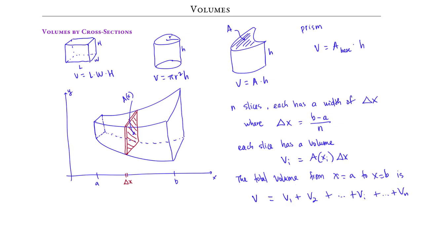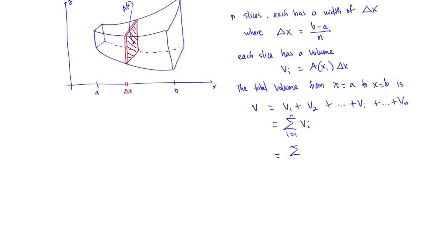The total volume from x equals a to x equals b is V equals V1 plus V2 plus all the way to Vn. This is the sum as i goes from 1 to n of V sub i. But each V sub i is A of x sub i times delta x. We recognize that this is the Riemann sum, which gives us the definite integral from a to b of A of x dx as n goes to infinity.